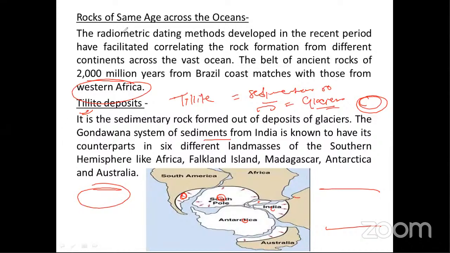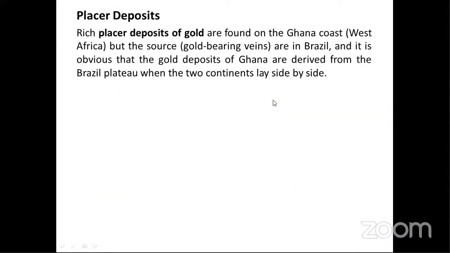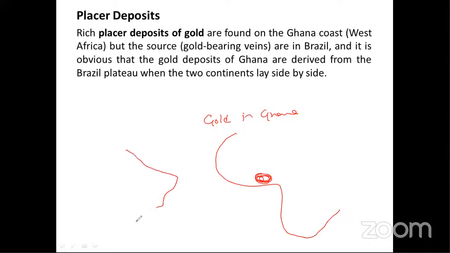Okay, another important evidence given by Wegener was called placer deposit. Now placer deposit is something deposited by the rivers. Minerals, very good quality minerals that are deposited by the rivers, is called a placer deposit. Means discovery of gold in Ghana, a country in Africa, and complete absence of gold bearing veins in this part of Brazil. When scientists found gold in Ghana, they discovered the source of this gold.